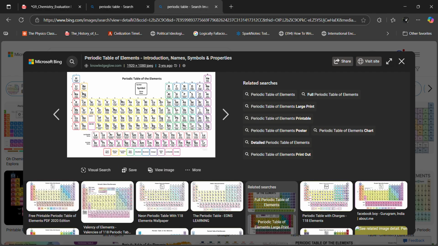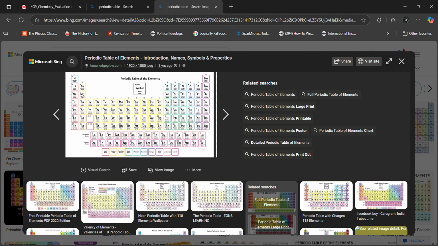For example, hydrogen is always going to have one proton. You can see that in the periodic table. The atomic number of hydrogen is 1. What about helium? The atomic number of helium is 2. Helium is always going to have 2 protons.